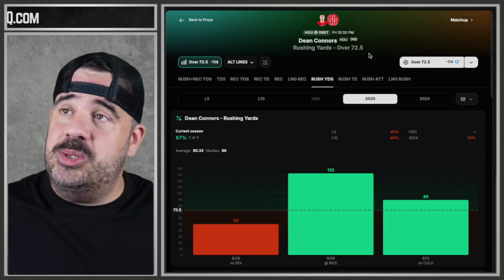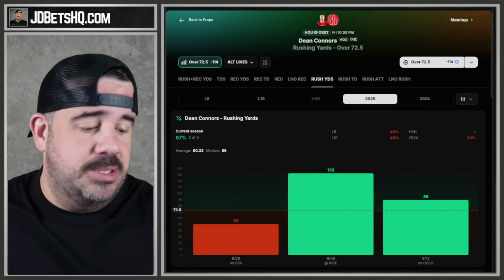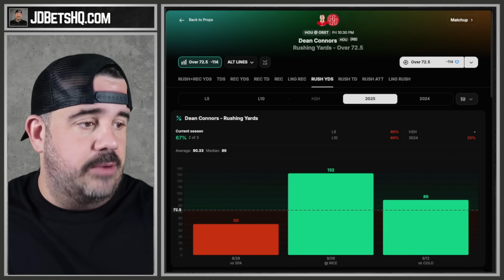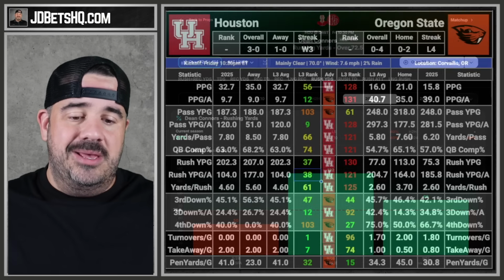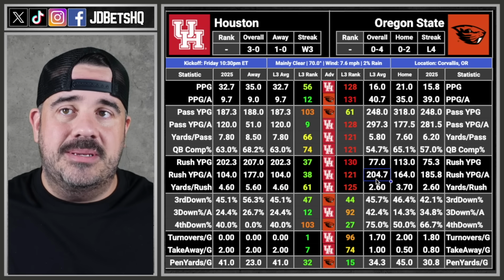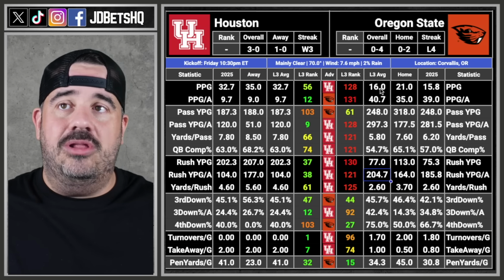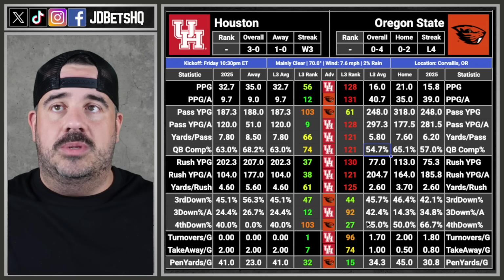Or you could set Houston on the road at 14 or 13.5. I like that. So give me Houston minus 13.5. I like that a lot better than this prop. But this will be the player I would take, because how are they going to stop him? Look, they're giving up 204 a game in the last 3 games. That's not good. Oh, look at the average. They're getting worse as the season goes on, too. Oh, it's going to be a long night for you.